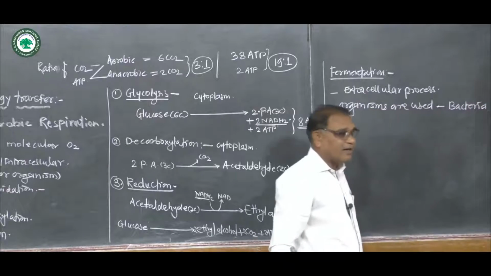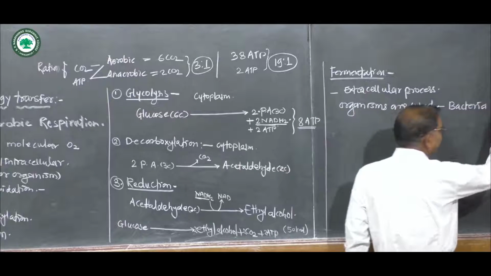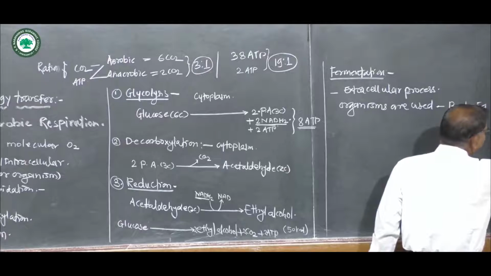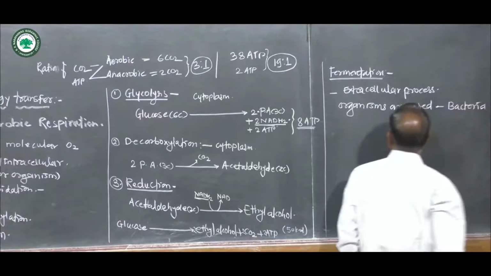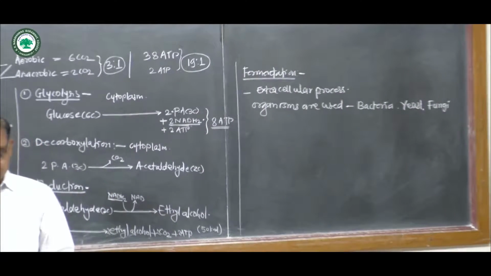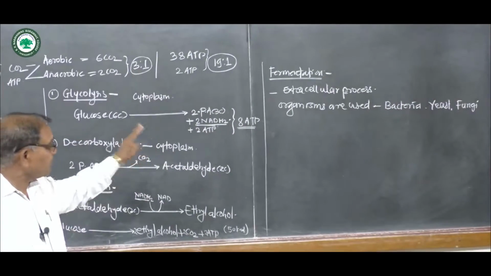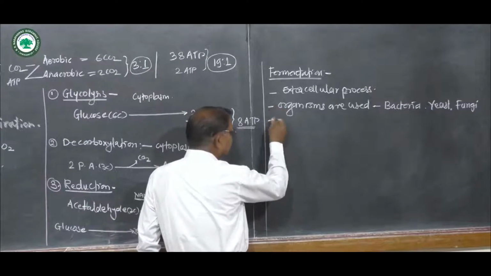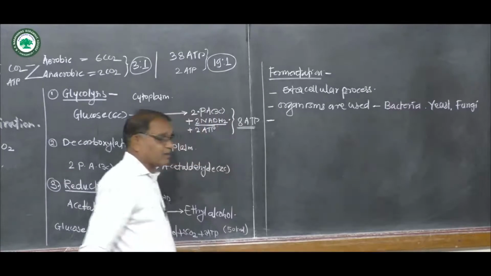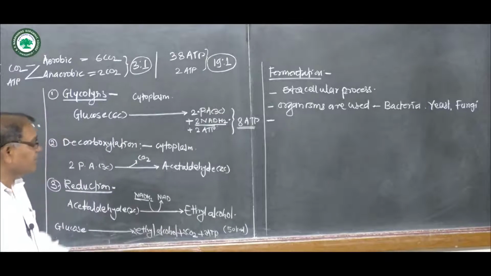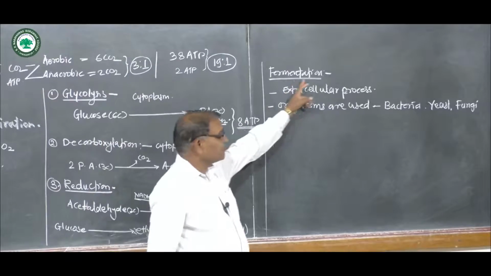Examples like the lactic acid bacteria, as well as yeast and some of the fungi or fungal organisms, are also used in the process of fermentation. Now in this process of fermentation, which type of end product is formed? There are two types of fermentation. Now first of all, what is fermentation?